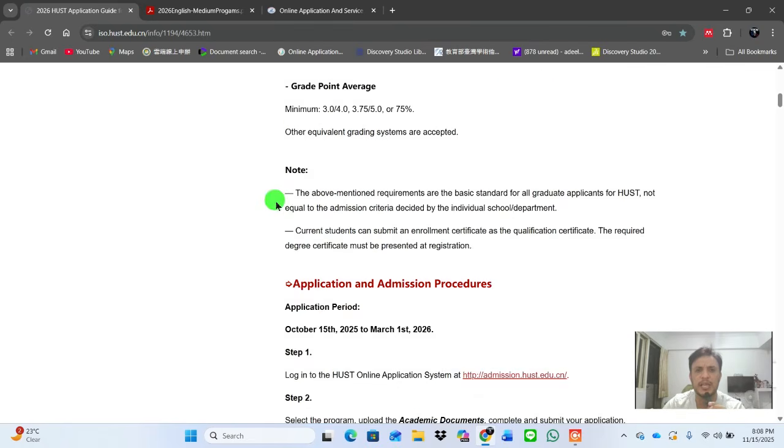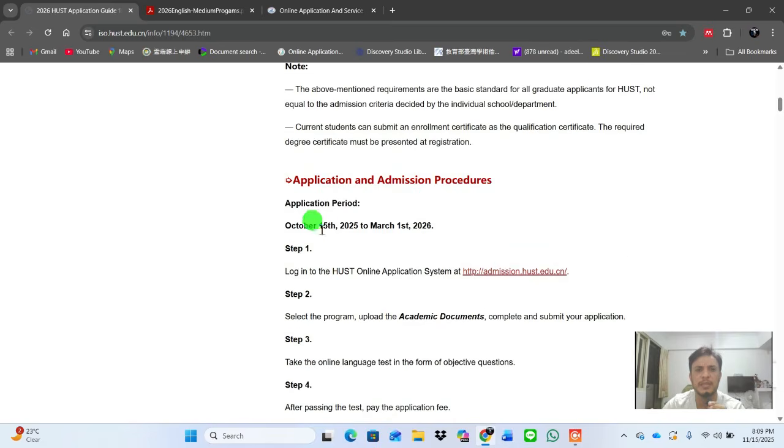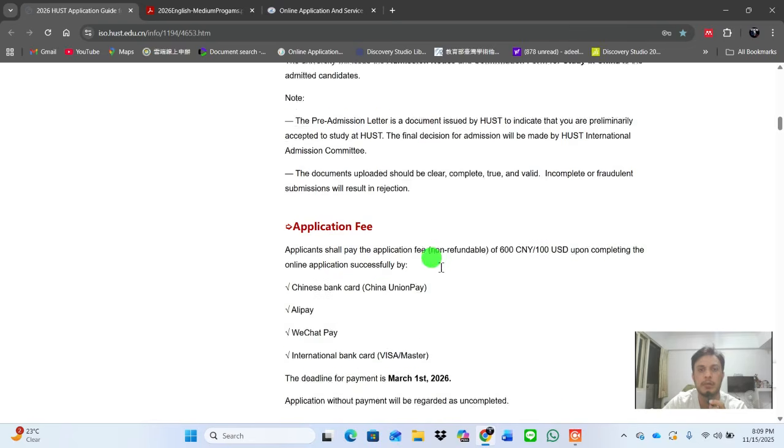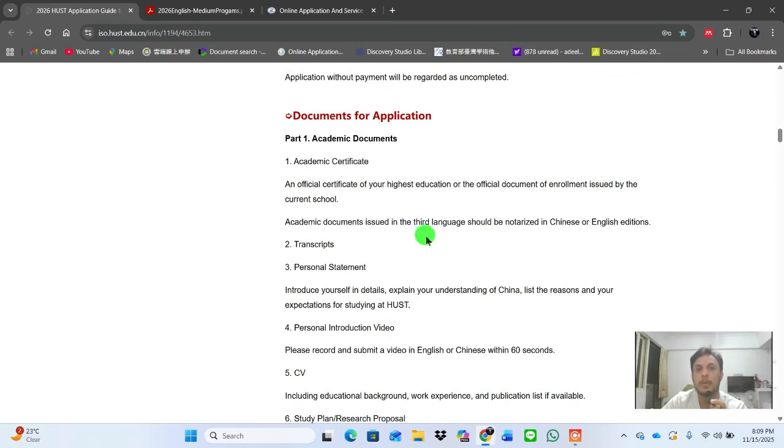Here is a great point, and note the application period. You can see that they just announced it on 15th October, and the last date to apply is 1st March 2026. So this is the first step, where you have to make your application. Before making your application, I want to guide you on some of the most important things here, like documents for application.